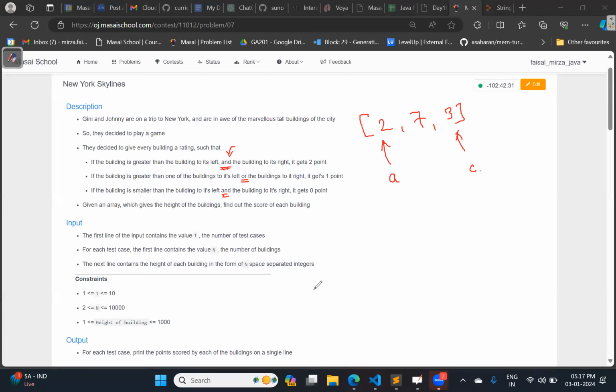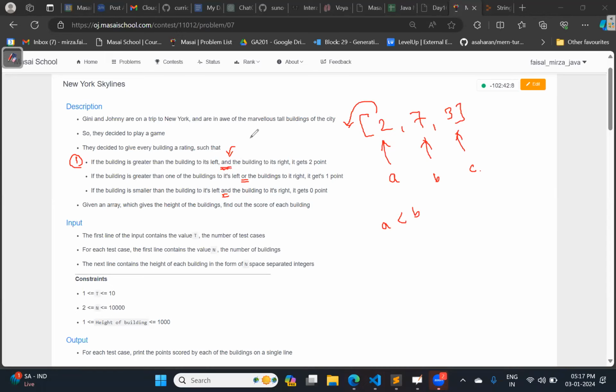What are your observations? Sir, building number A is less than, sorry, B, you are telling, right? Is there any building to the left of it? No. Okay. But if you see, the first condition is there for how many buildings?